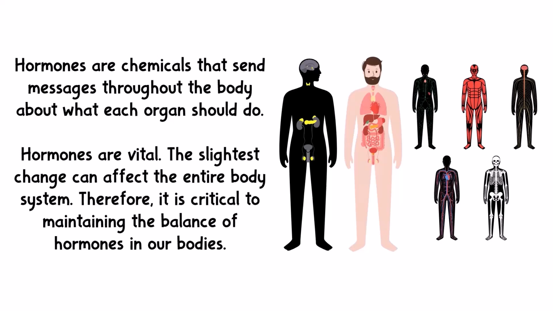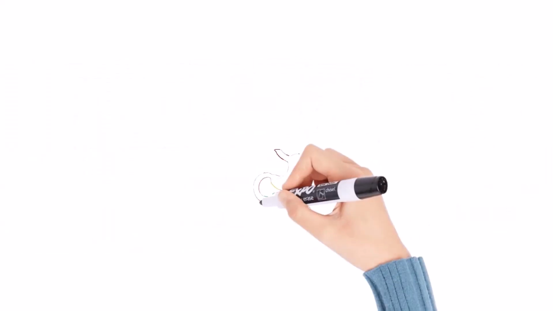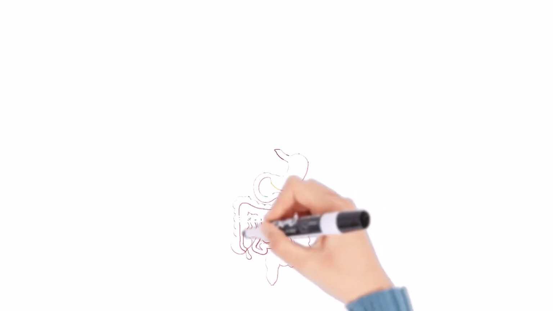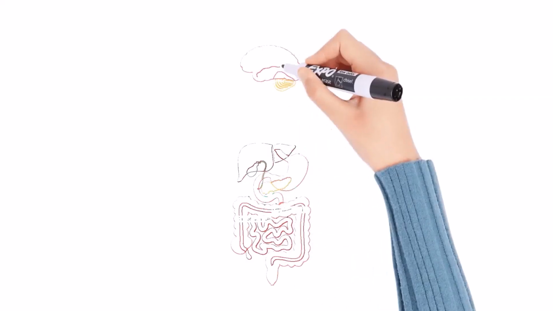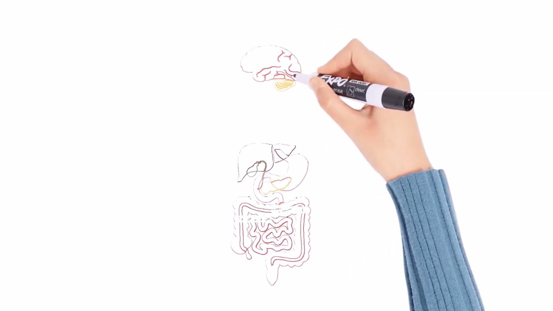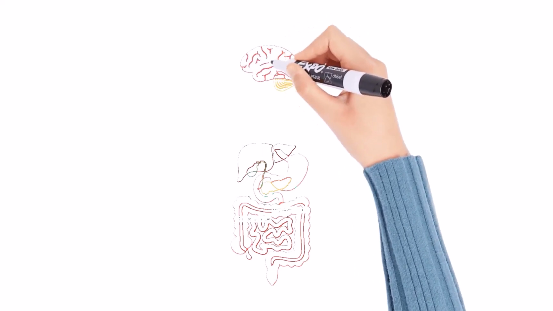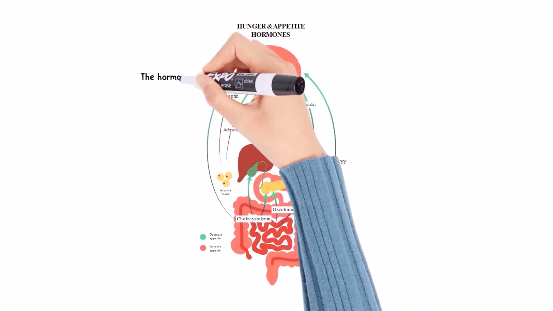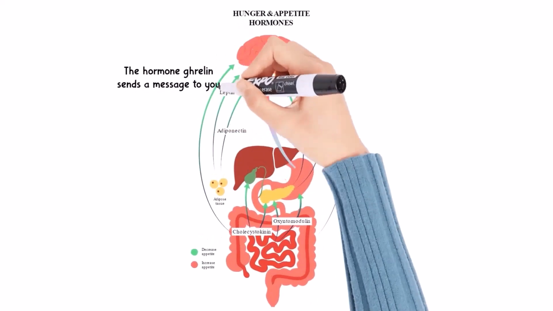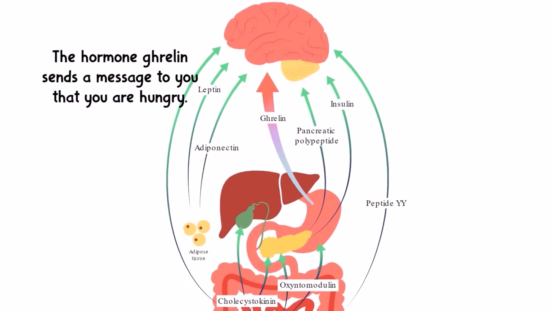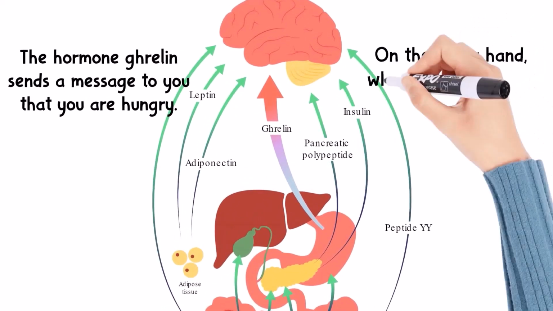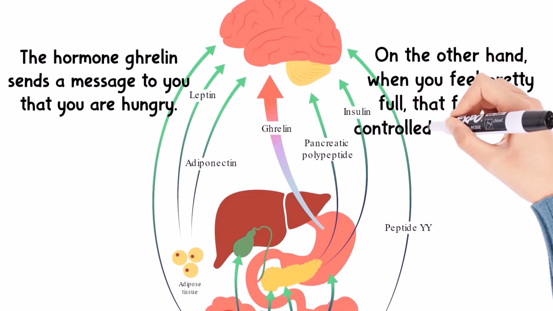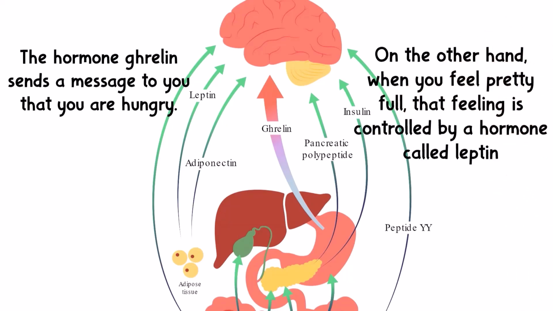There are more than 50 hormones in our bodies, two of which we are currently focusing on are insulin and leptin. Based on the definition and function, within the framework of the discussion of obesity, it can also be said that hormones are substances behind feelings of hunger and satiety. The hormone ghrelin sends a message to you that you are feeling hungry. On the other hand, when you feel full enough, that feeling is actually controlled by a hormone called leptin.